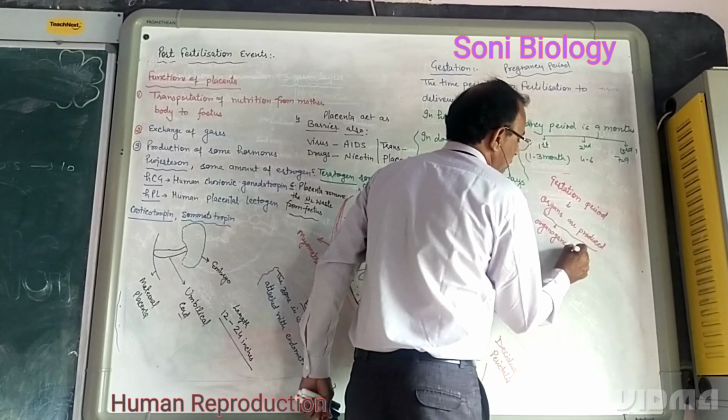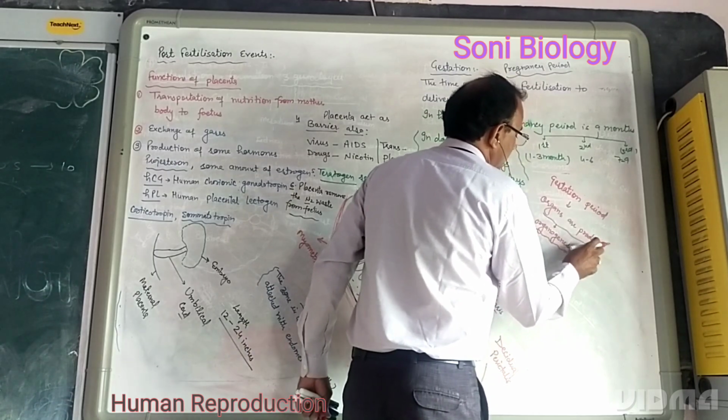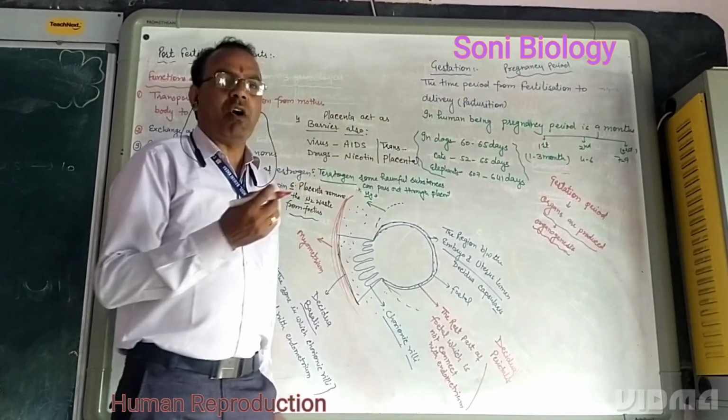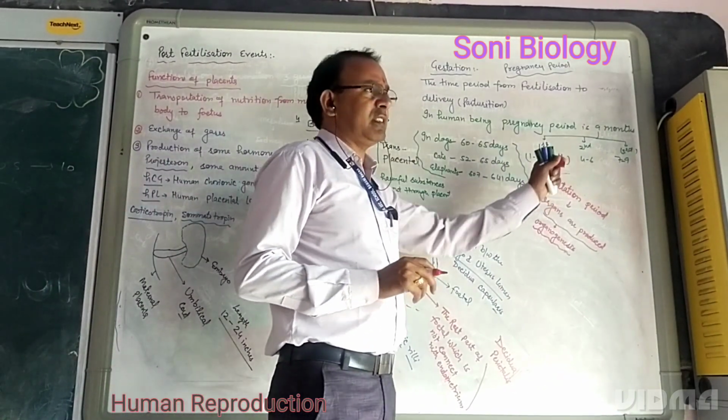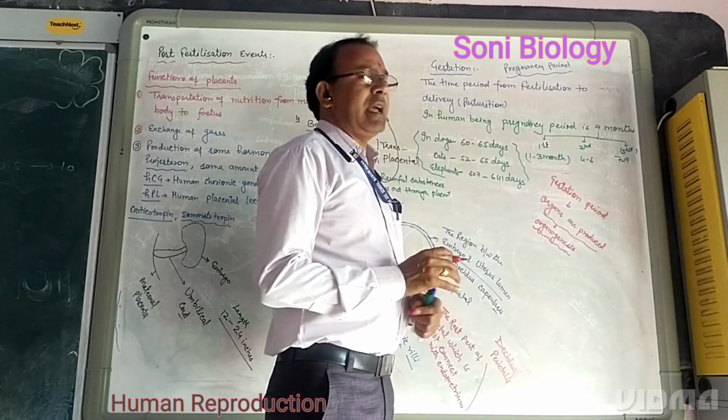What do you mean by organogenesis? The time period in which a fetus develops organs is called organogenesis. How are the organs produced in the different time periods?